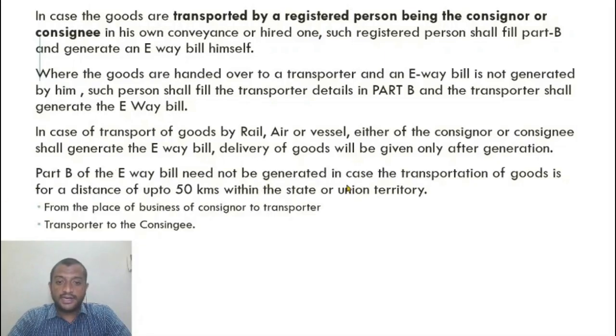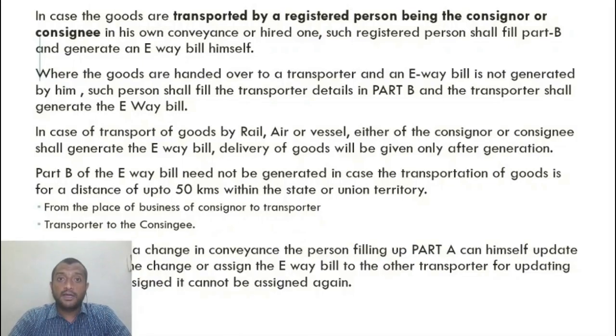Part B need not be generated in case transportation of goods is for a distance up to 50 kilometers within the state or union territory, from the place of business to transporter or transporter to consignee. What does this mean? If it is within the state, let us say the state of Telangana, and I need to transport the goods within a limit of 50 kilometers, I can just transport it without an e-way bill.